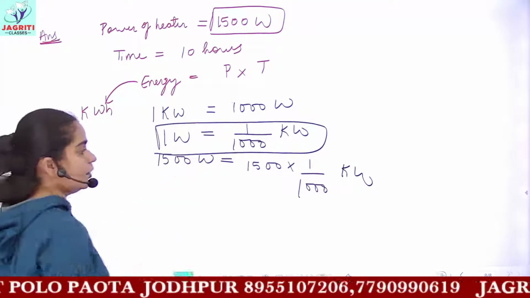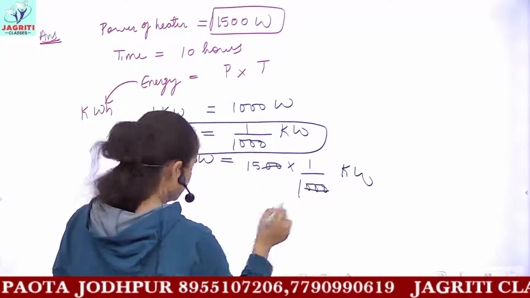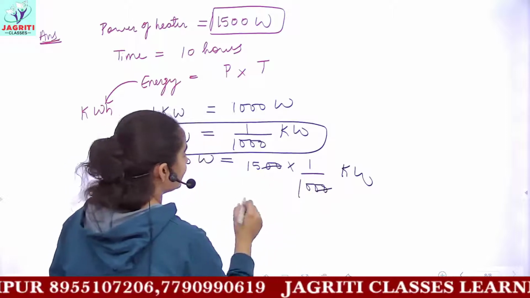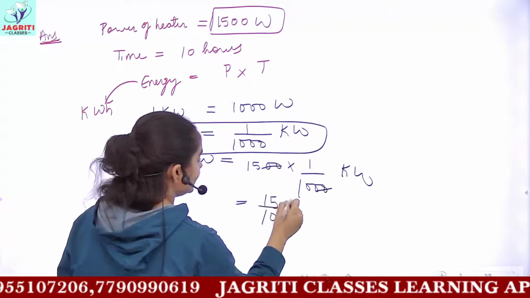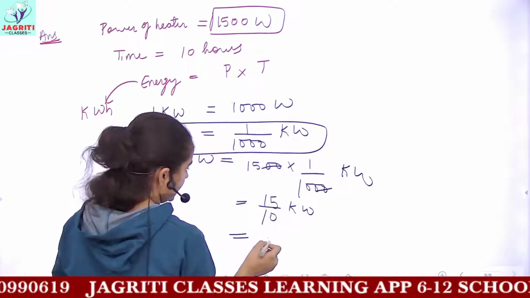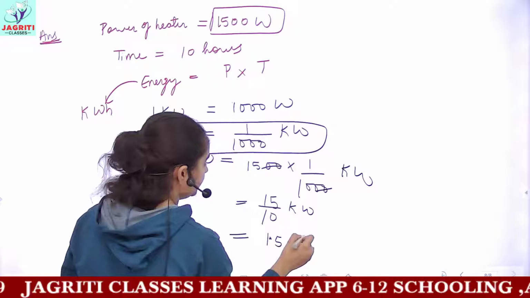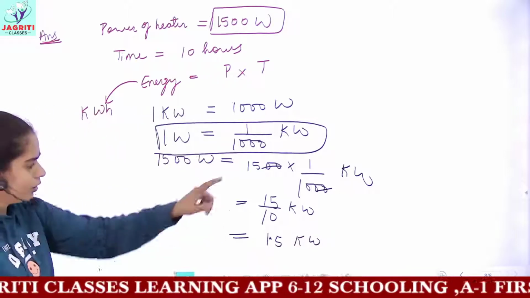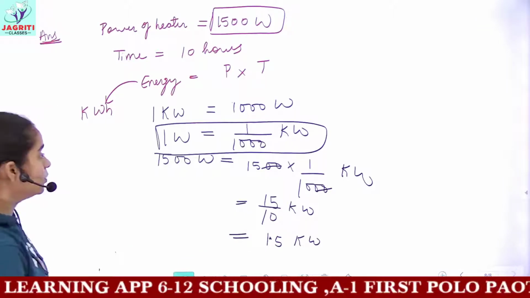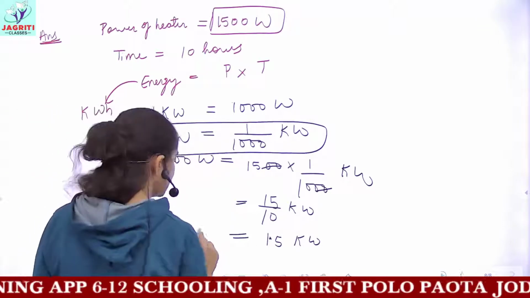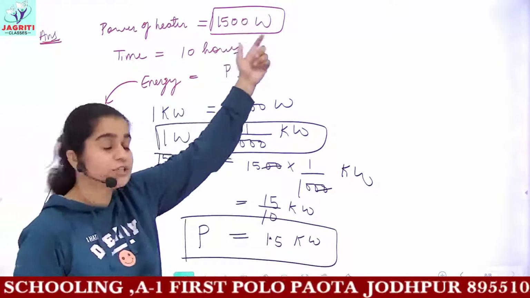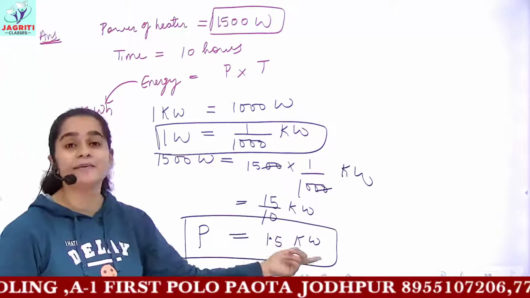So now we will be solving it out. By solving, the zeros get cancelled, then you get 15 upon 10 kilowatt, and this 15 upon 10 is equal to 1.5 directly, 1.5 kilowatt. Or you can cancel it out, then you will be getting 3 by 2, and 3 by 2 is 1.5. So we converted the given power which was in watts to kilowatts, and we got 1.5 kilowatts.